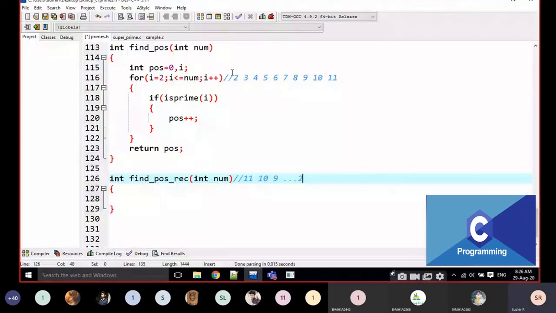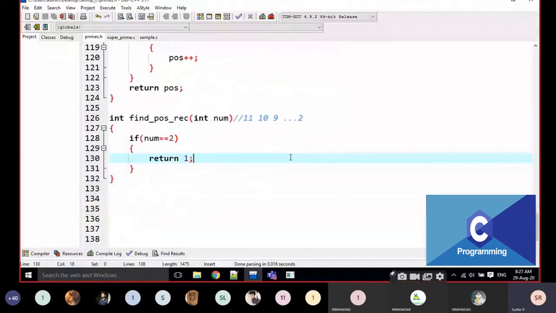In recursion, we have to write one breaking statement every time. One breaking statement is mandatory. What is that breaking statement? Here I have reached that 2 value. What is the position of 2 in the prime number series? Students? 1, sir. 1, right? I am going to write here: if num is equal to 2, I am writing 1 here.